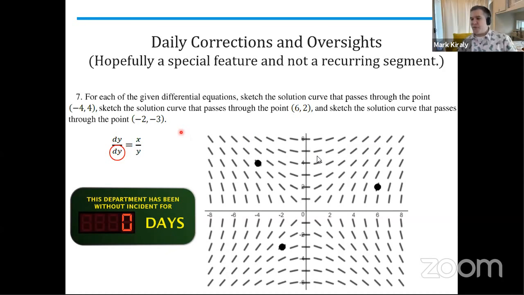Verge, you want to take this since you found it? Sure. So this is our daily corrections and oversight. This is a new feature where we're going to talk about any mistakes that we had in our prior video. And we didn't get any emails, messages, phone calls, anything about yesterday's video. Wow. And then when Mark and I were prepping this morning, I actually noticed an error on number 7, which happens to be the warm up that we're going to do.